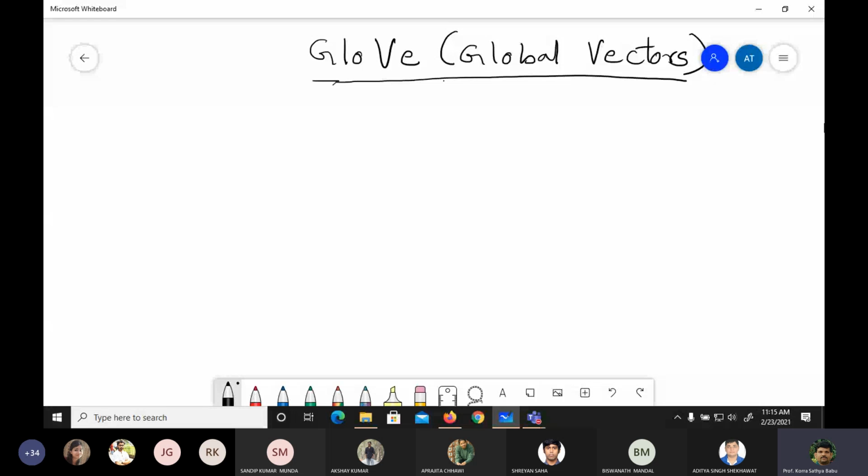Good morning, everyone. So we were discussing yesterday about word embedding, and the most popular word embedding technique that we were seeing was Word2Vec. In Word2Vec, we have two flavors that we have also gone through. The first one is the continuous bag of words, and the next one is skip-gram.